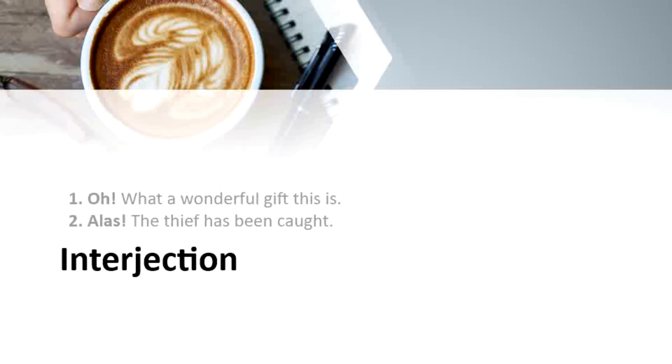The words, oh, alas, are followed by an exclamation point, showing that these words are showing some kind of sudden idea or feeling or high amount of emotion. The words that are used to express a sudden idea, an emotion or feeling are called an interjection. Therefore, in the first example, oh is an example of the interjection, and in the second example, the word alas is the example of interjection.